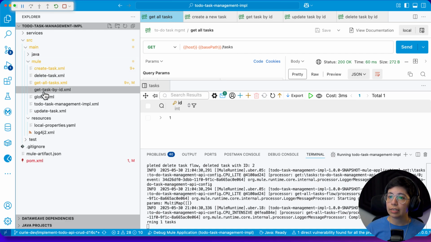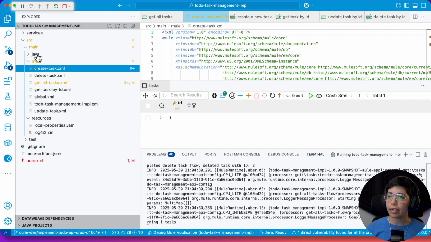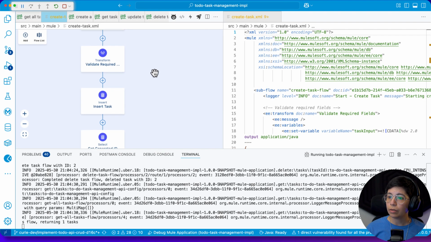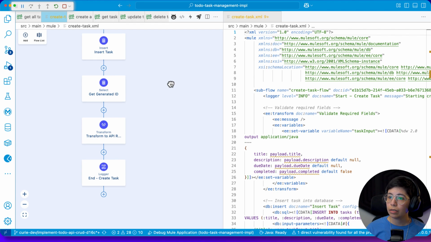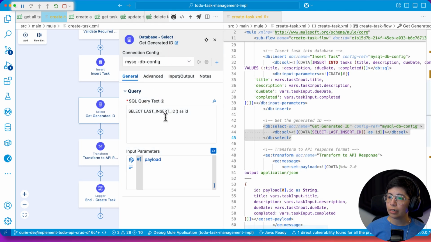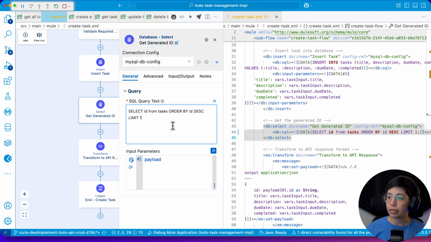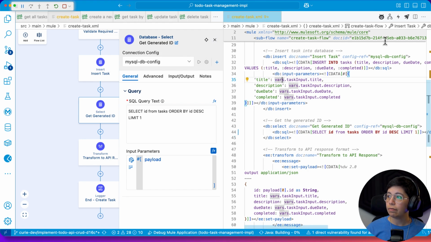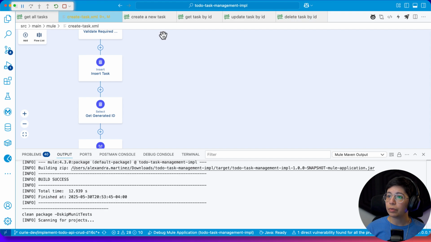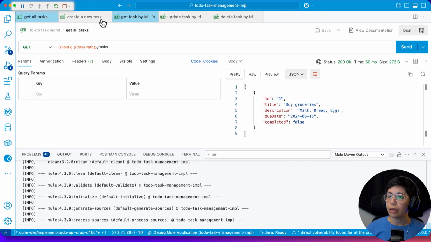So this was in create, right? All right, so wait, let me minimize this. So get generated ID. Yeah, let's just do this thing. Hopefully that works. So let's save this and hot deploy. And then what was the other issue? It was with the update, right?